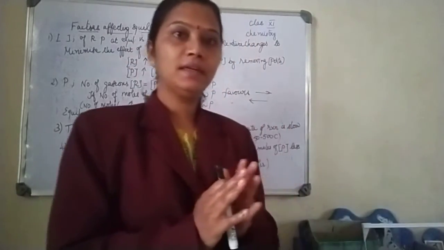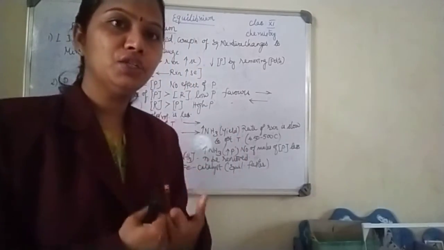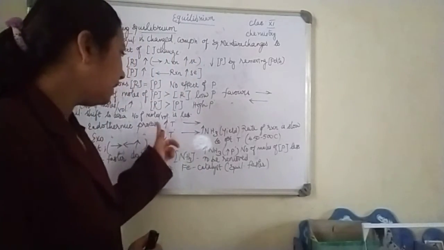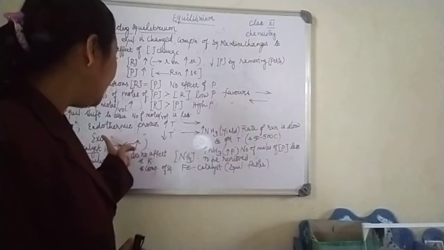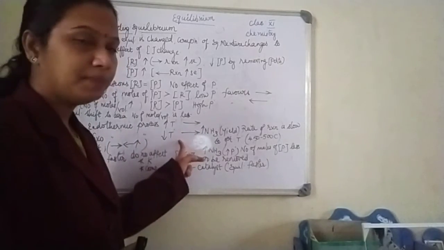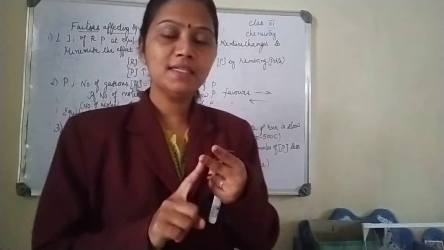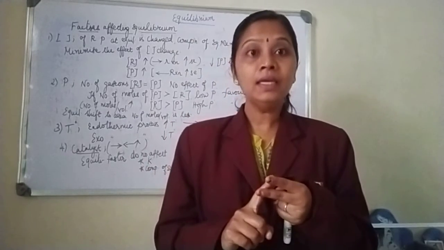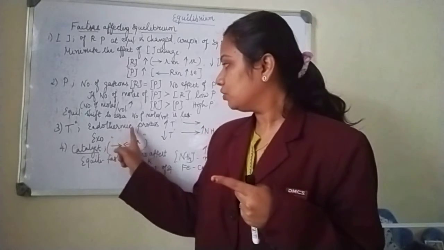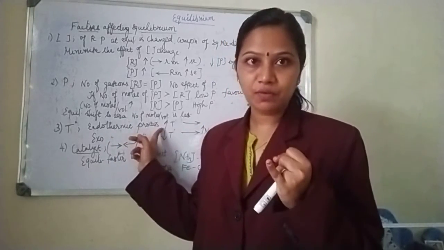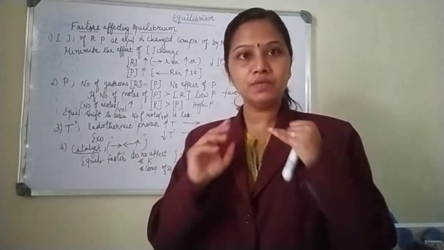So consider a reaction which is happening endothermically, means where heat energy is absorbed. So in endothermic reaction, increased temperature favors forward reaction. Now in an exothermic process, decrease in temperature favors your forward reaction. Now in both the cases there is a forward reaction only, but what are the conditions which apply? Endothermic process, increase in temperature favors forward reaction. Then in exothermic reaction, decrease in temperature favors forward reaction.